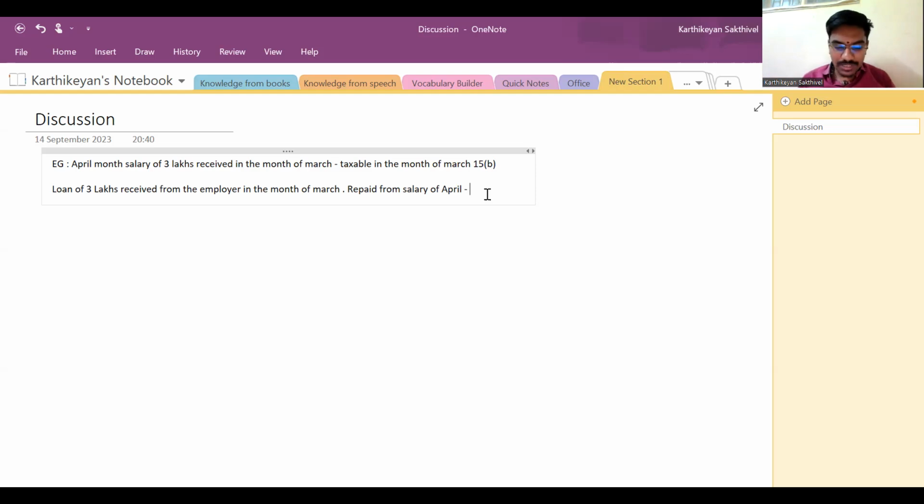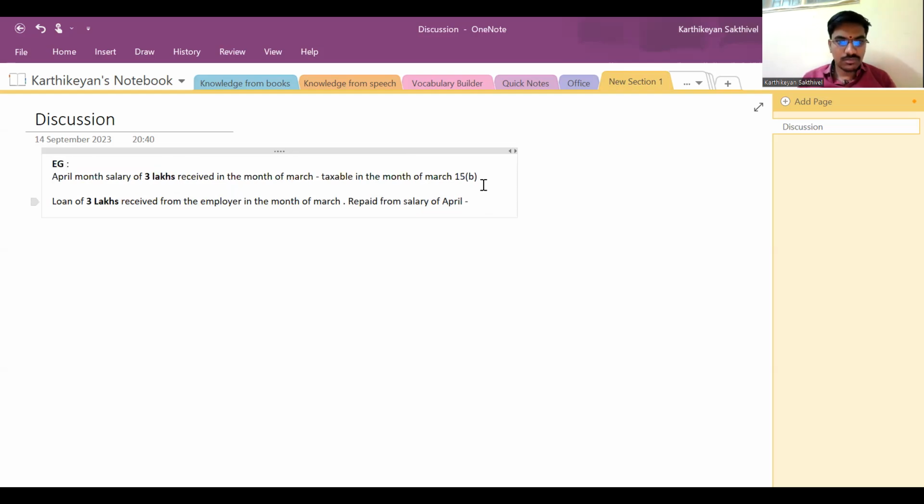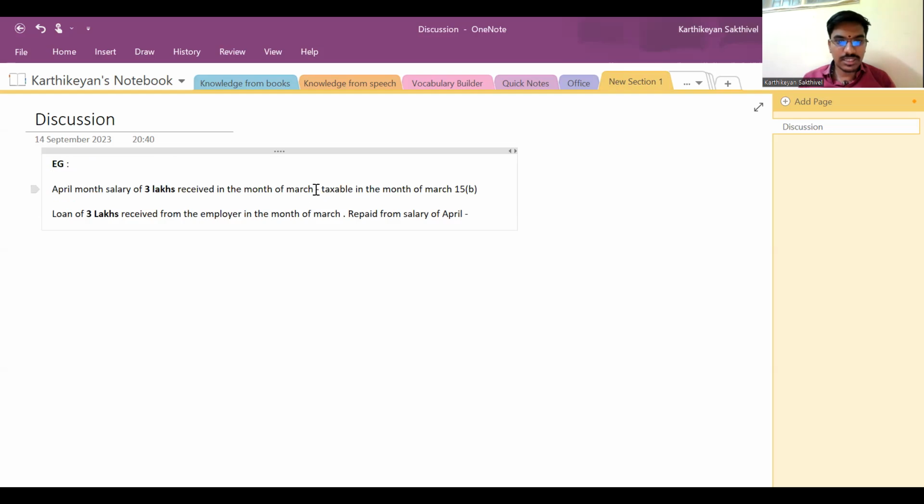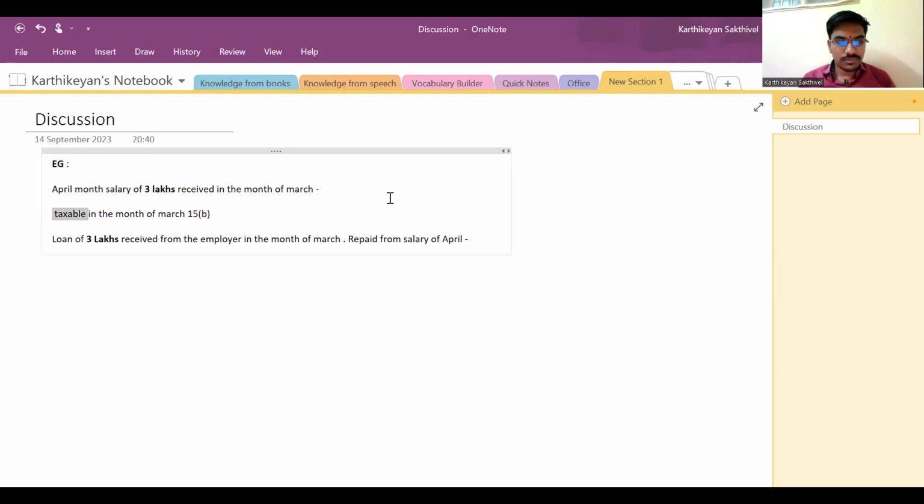So this 3 lakhs is my monthly salary, correct? Even in the previous case we saw 3 lakhs is my monthly salary. So what is the difference between case 1 and case 2 then? In the first, it is said that it is taxable. But in the second, Sudarshan says that it is not taxable.